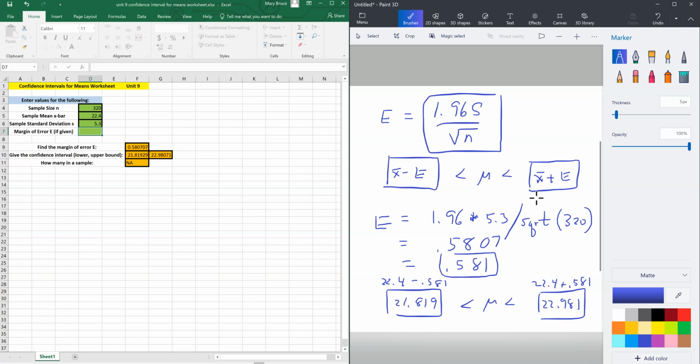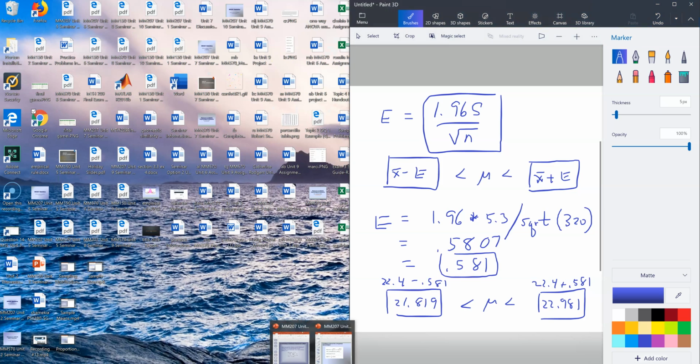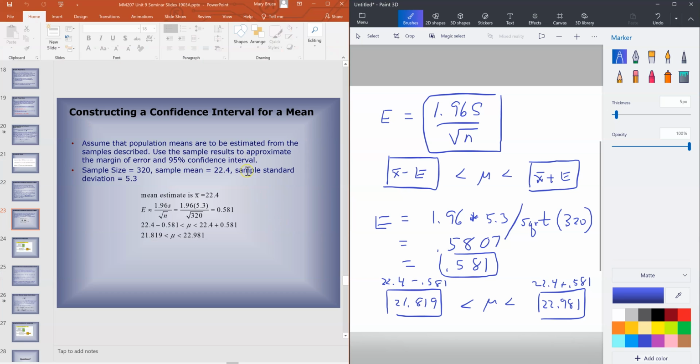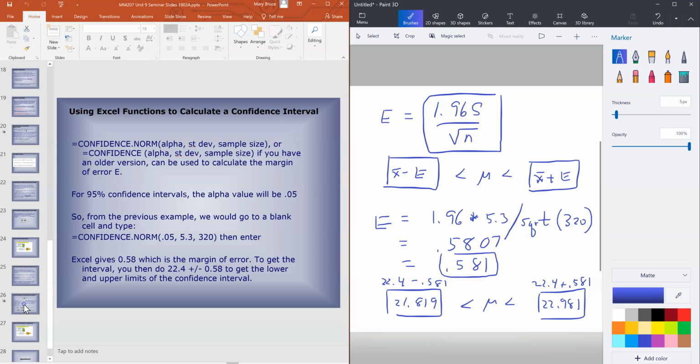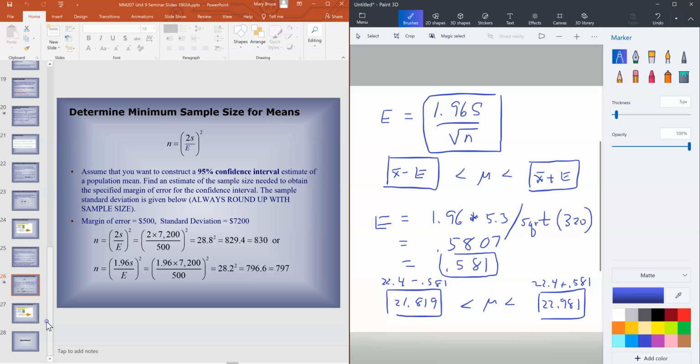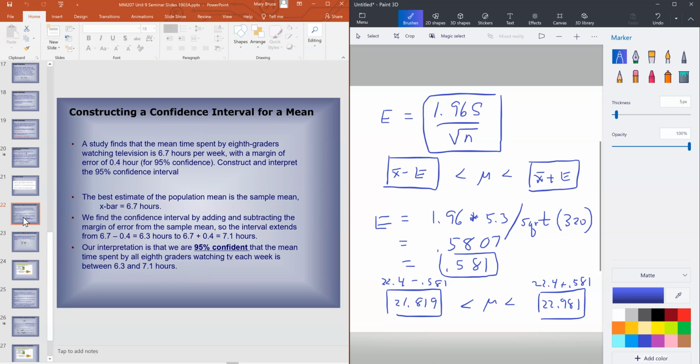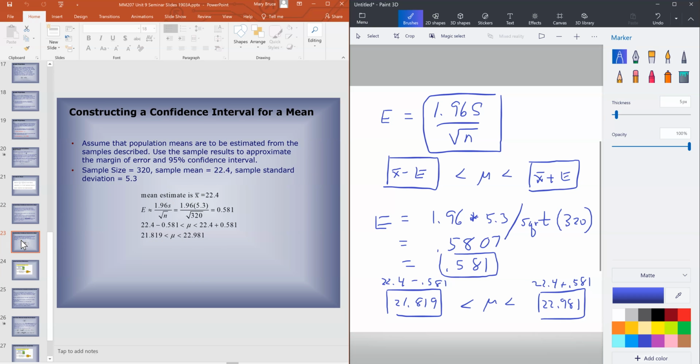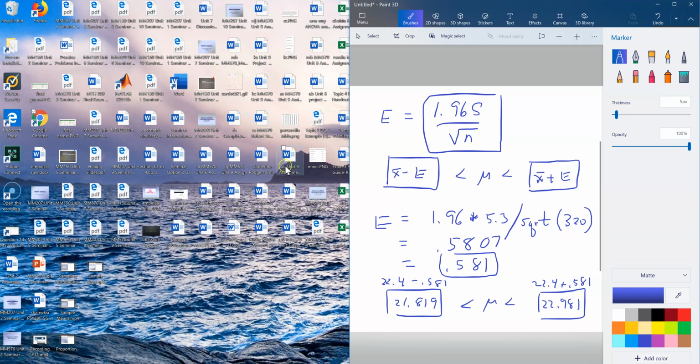Now, another type of problem that you might have missed regarding confidence intervals for means is one that, let me pull it up on the slides. All right, you might get one that wants you to use a single value to estimate. Let me see if I can find one like that. Yep, and it may actually be in the Unit 10 slides. Let me pull that up.